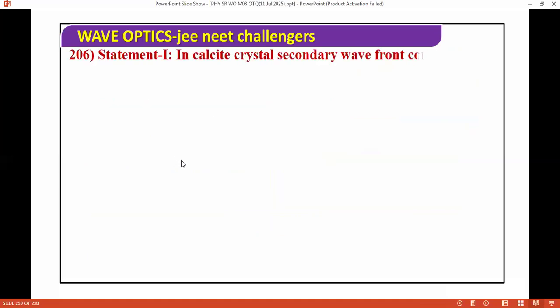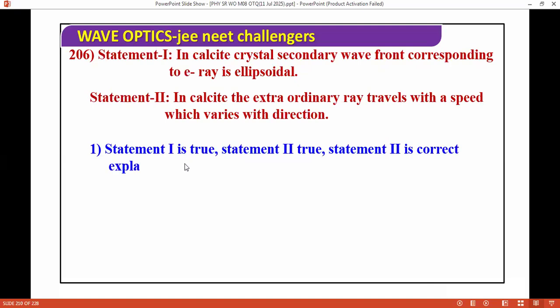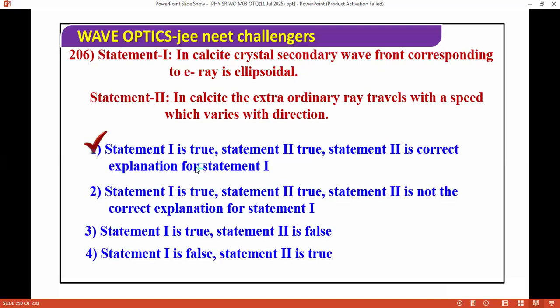We are moving ahead. In a calcite crystal, the secondary wavefront corresponding to E rays is ellipsoidal. In calcite, the extraordinary ray travels with a speed which varies with direction. For this question, we have the options, and the correct answer is both are true.